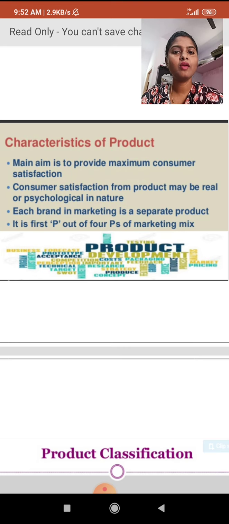It may be real or psychological in nature. Sometimes psychological means depending upon their mindset: some people are attracted by the color, some people are satisfied by the product's nature. Each brand in a market is a separate product. Different brands are available, and different brands offer different products. It is the first P out of the 4 P's of the marketing mix.